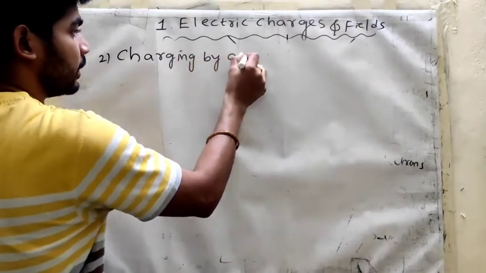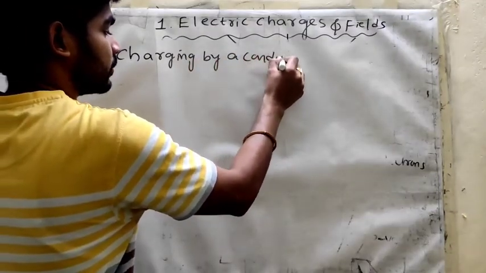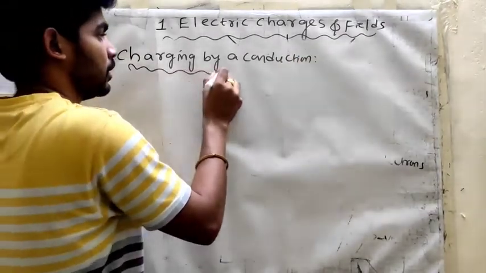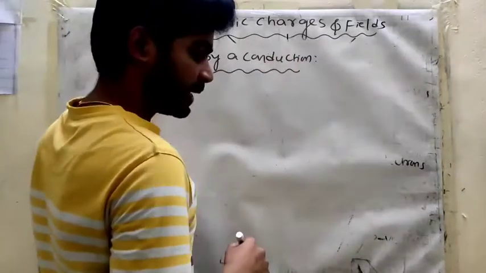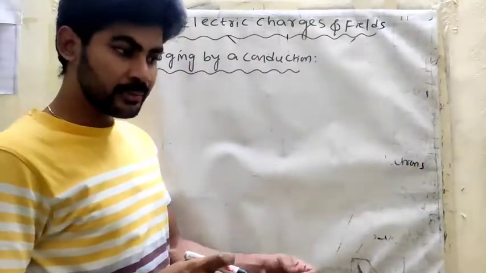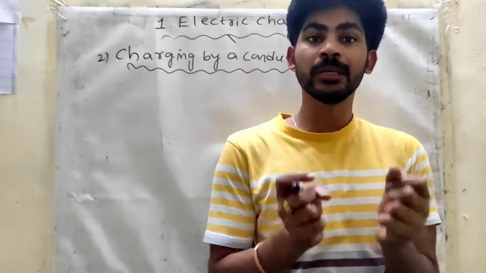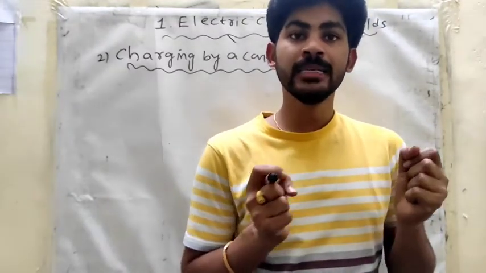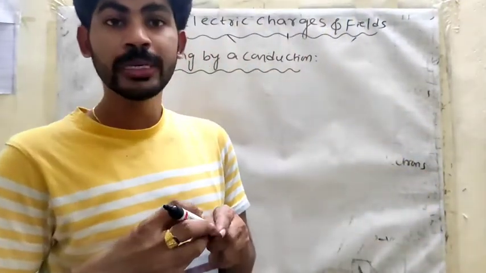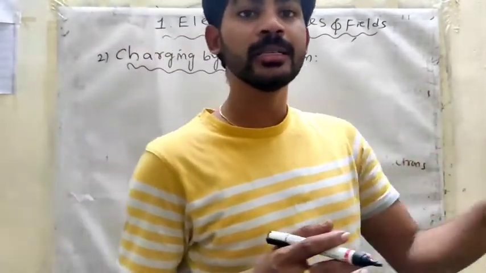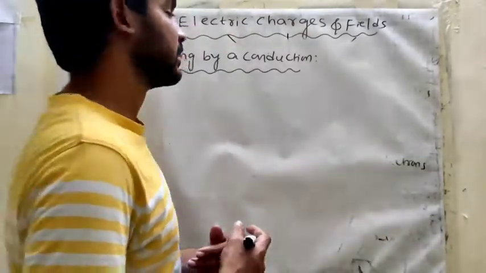Charging by conduction. Okay, charging by conduction. In charging by conduction, two bodies are brought into contact with each other. One charged body is in contact with another body. What happens, we can discuss.